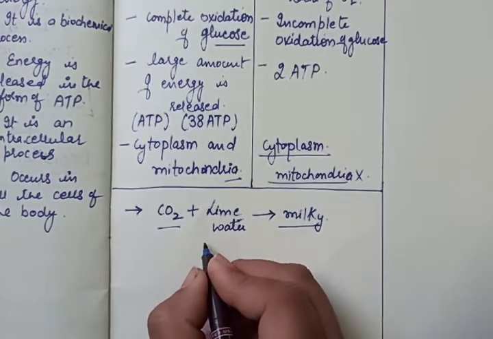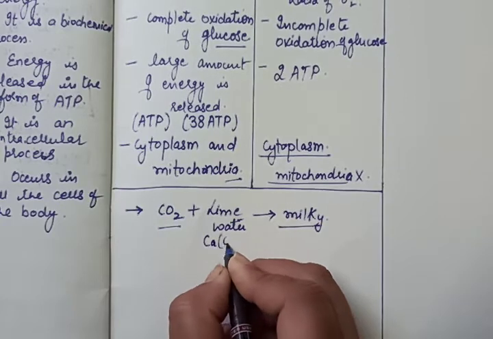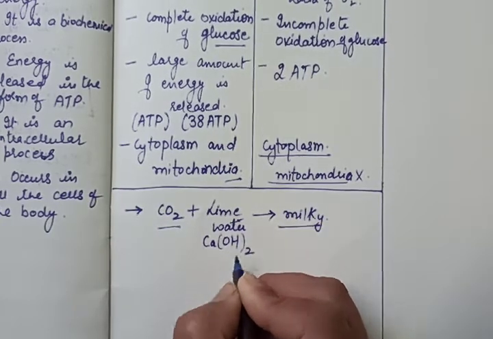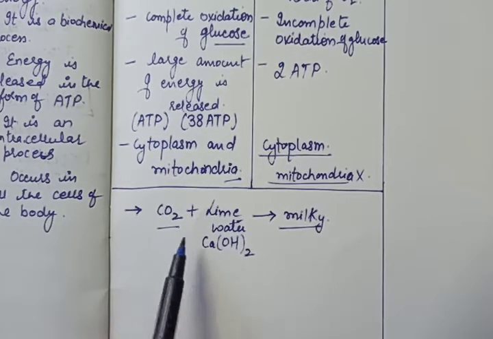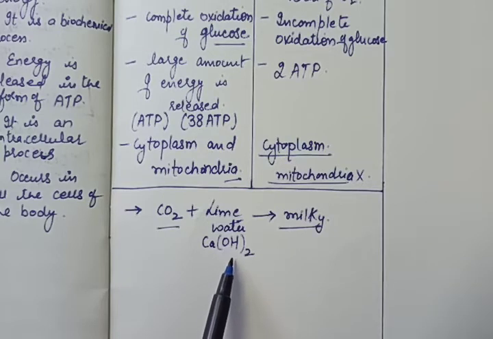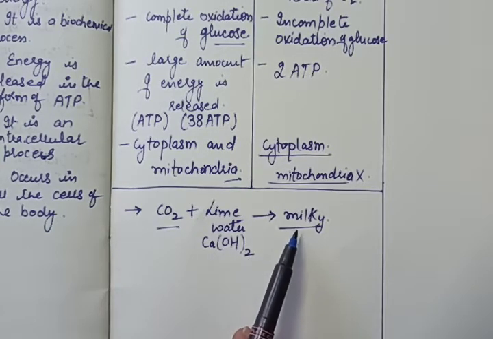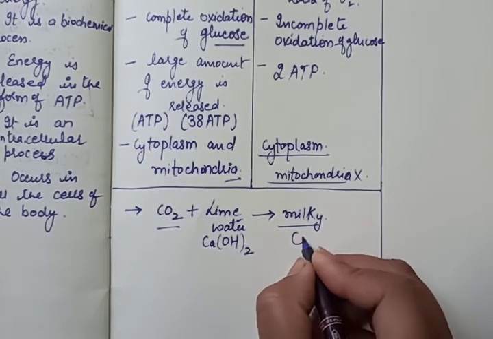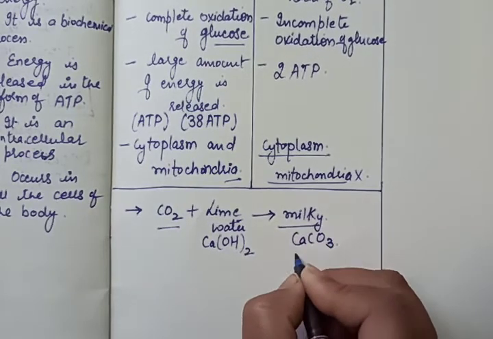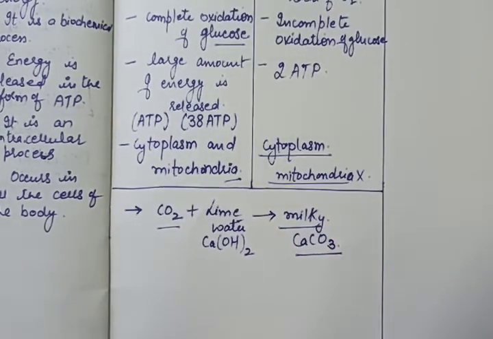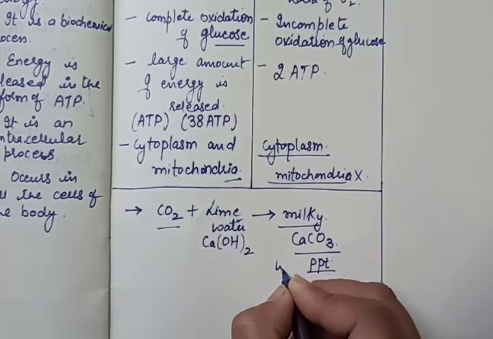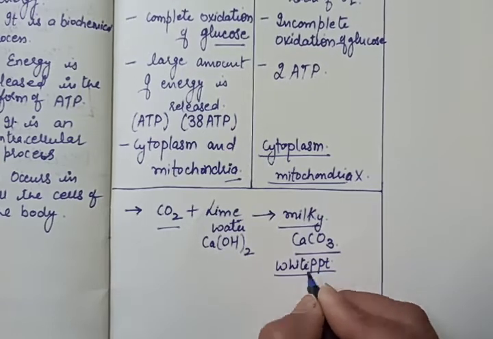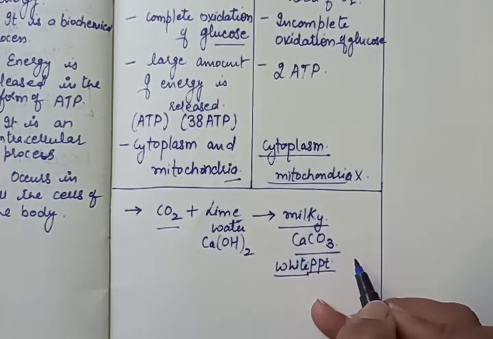Now what is lime water? It is calcium hydroxide. When carbon dioxide passes through calcium hydroxide, it turns milky due to the formation of calcium carbonate, that is CaCO3 precipitate, a white precipitate, due to which the milkiness appears.